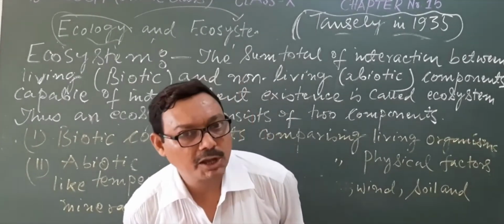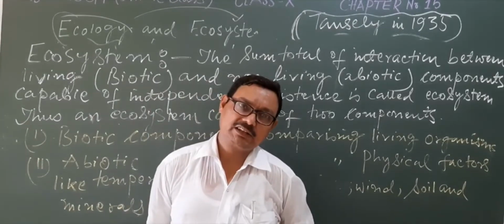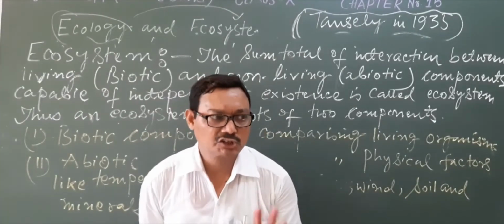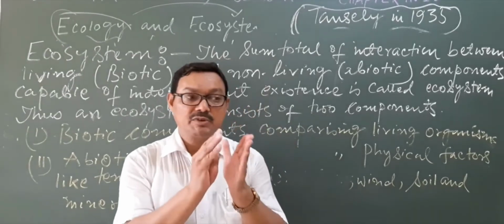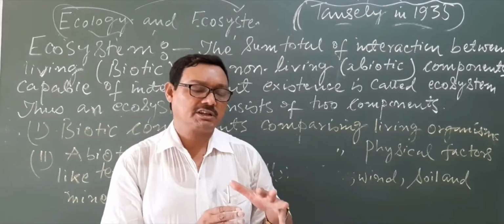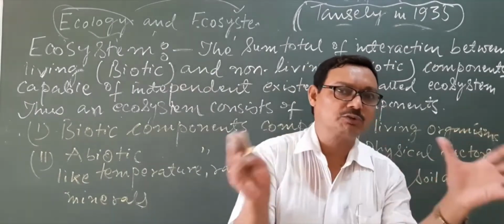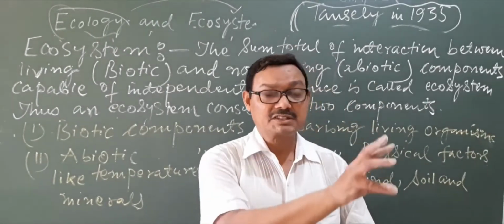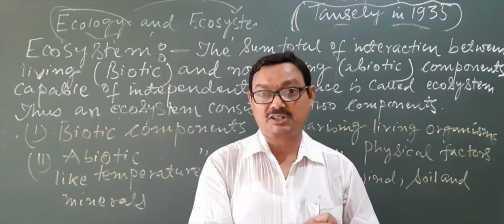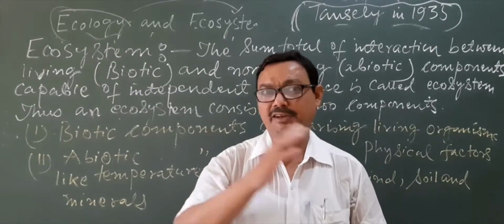When we talk about the aquatic ecosystem, we may further classify it into two different categories. The first one is the freshwater ecosystem and the second one is the marine ecosystem.